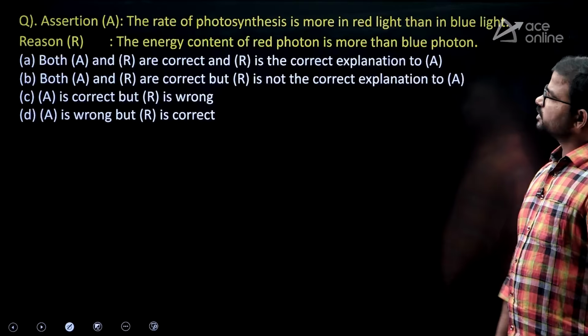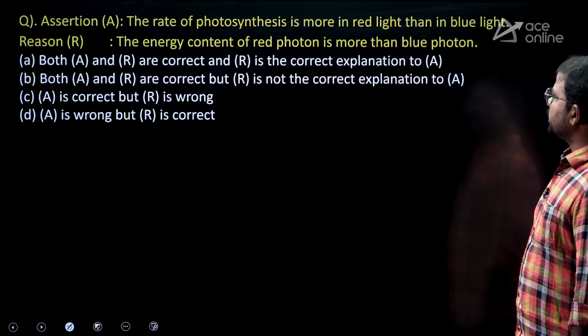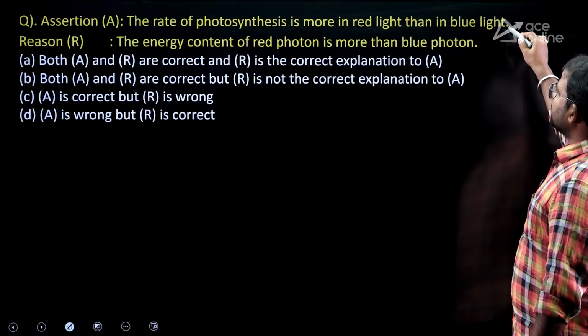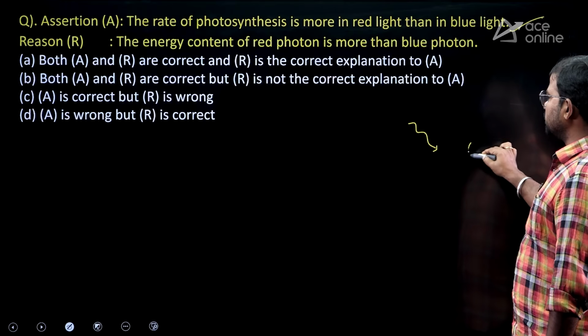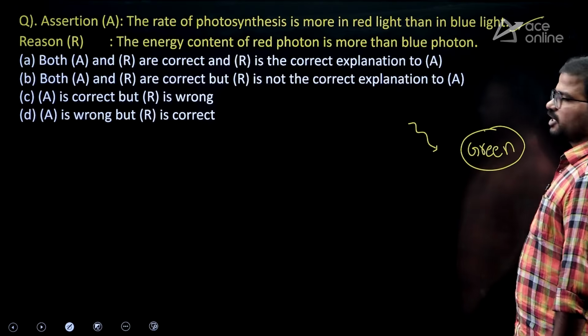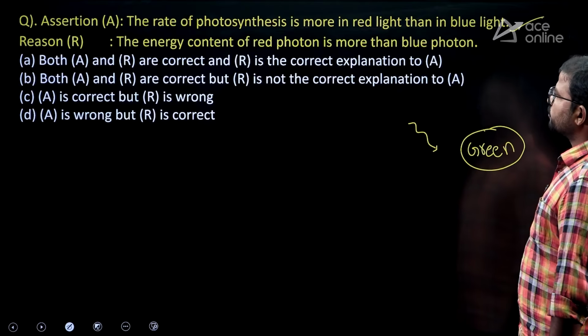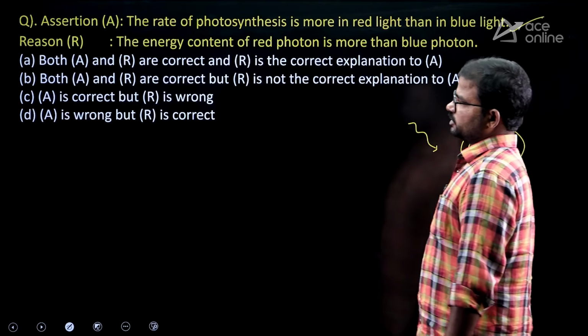This is the second question. Assertion: the rate of photosynthesis is more in red light than blue light. Of course, it is correct. So why? Because plants absorb red light to emit green. Okay, so to emit green color. So red light is the complementary color of green. So of course, in presence of light, we are getting the maximum rate of photosynthesis.